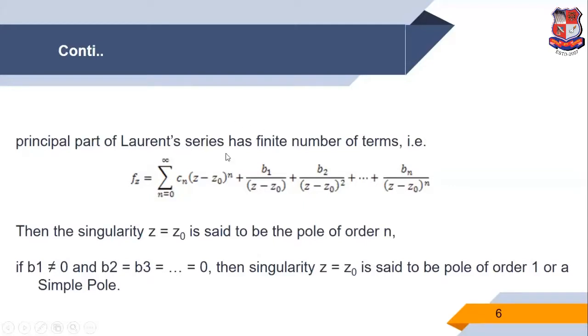So, what is the meaning of poles? How to find the pole? So, first we find the singularity.